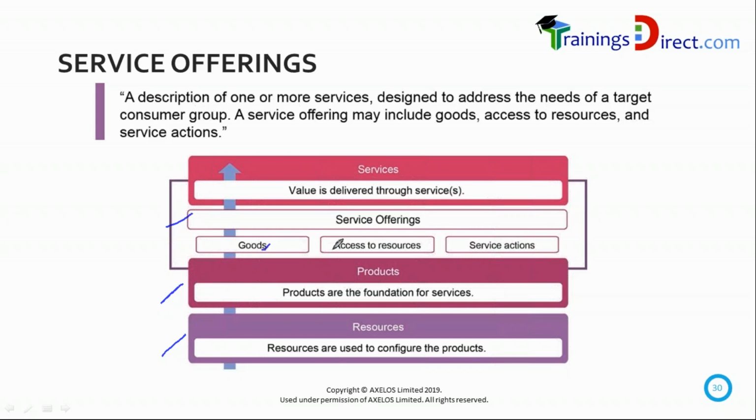So there are three types, as I was telling you: goods, access, and actions. Eventually, these services deliver value to the stakeholders. The value is delivered not only to the consumer, but also to the provider and maybe other parties involved. Why would I sell services to somebody if I don't make a profit for myself also? No business will run if they don't want to make a profit, except for the non-profit organizations. And we're going to look at examples of these different types of offerings.